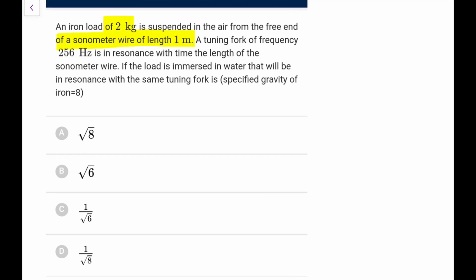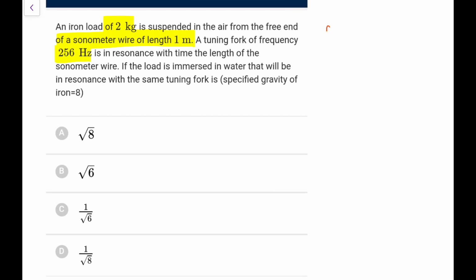Next, an iron load of 2 kg is suspended in the air from the free end of a sonometer wire of length 1 meter. A tuning fork of frequency 256 Hz is in resonance with the length of the sonometer wire. If the load is immersed in water, then what will be the resonance length with the same tuning fork? I think it should be asking for length, I suppose.